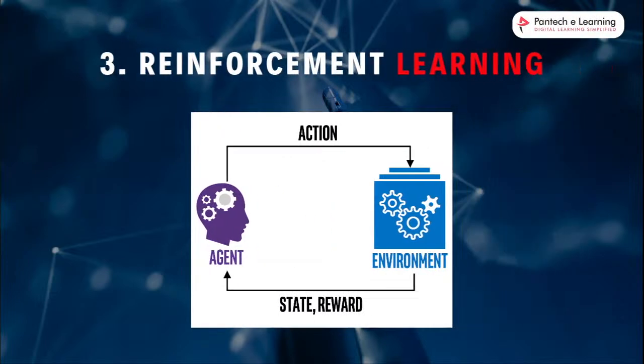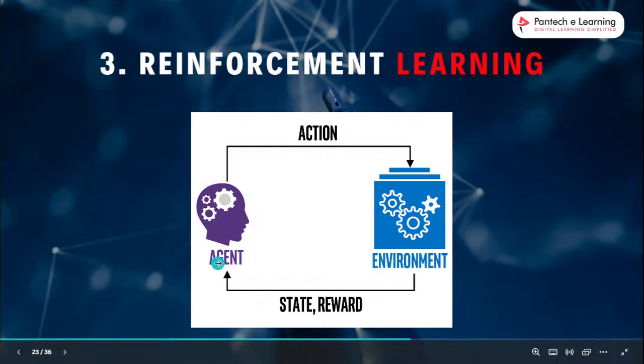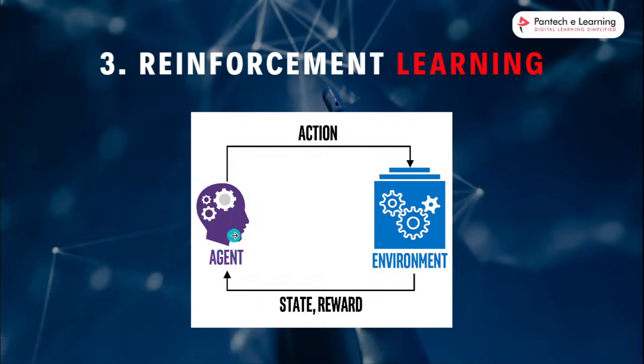In this reinforcement, what is it working with? When the action is fulfilled, only then will the machine be trained. For example, if we have a human agent, isn't it? If we are working on one kind of project, when this project is fulfilled, only then will the project be a success.